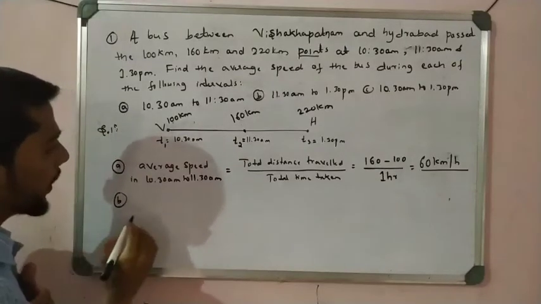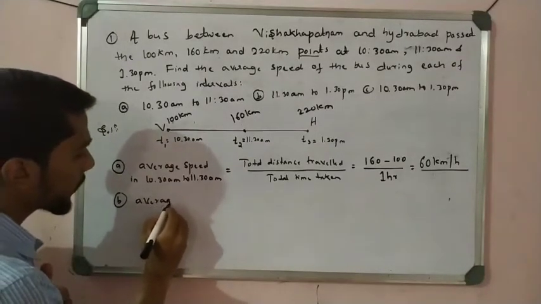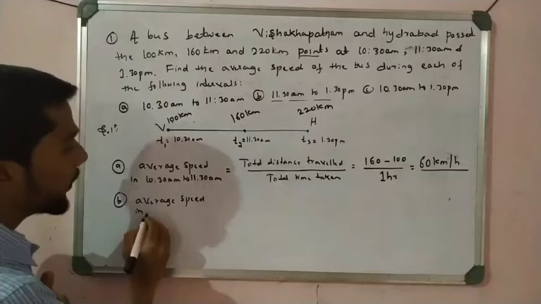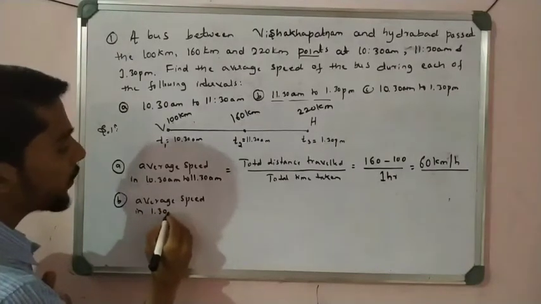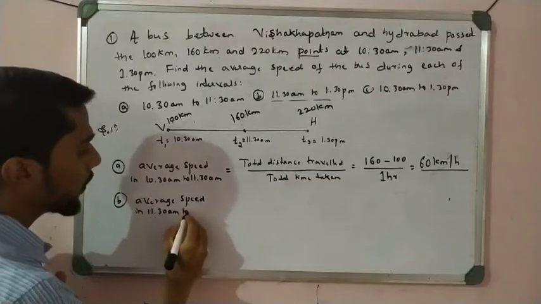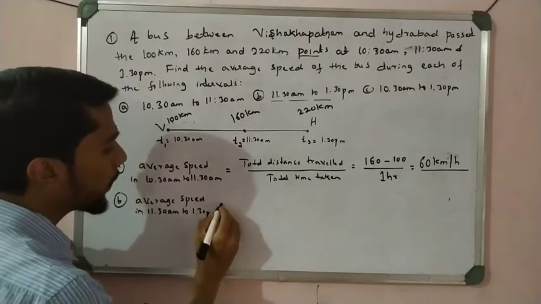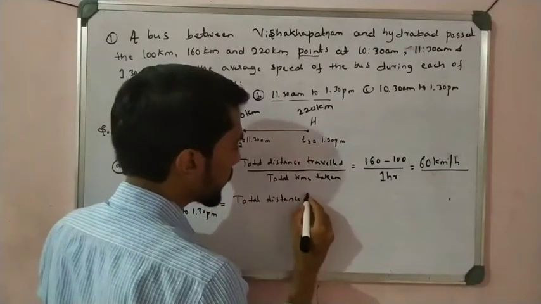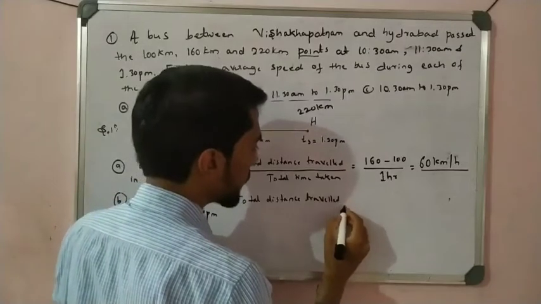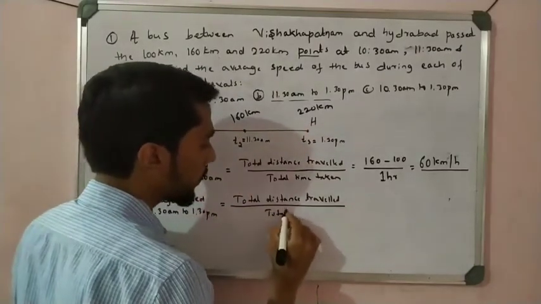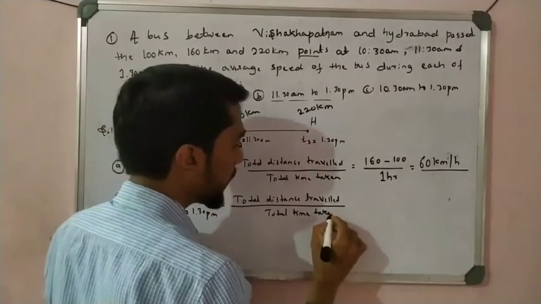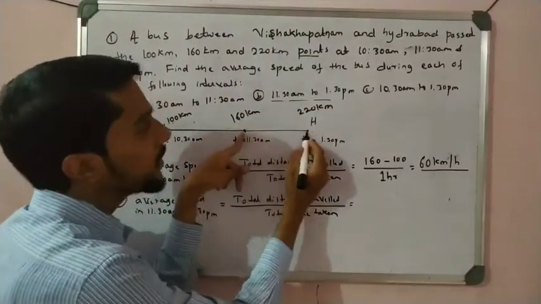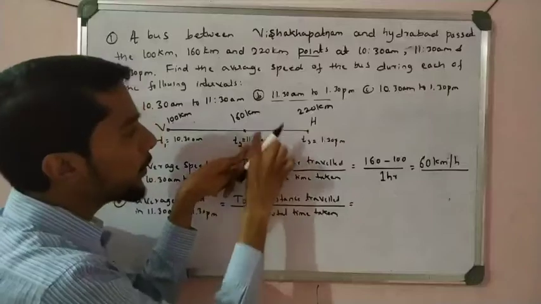Now come to the second one. The average speed in between 11:30 a.m. and 1:30 p.m. That is taken as 2 hours. So the formula is total distance traveled divided by total time taken. See here, now the bus is at the t2 point. Now it has to come to Hyderabad. At 11:30 it is in this place.